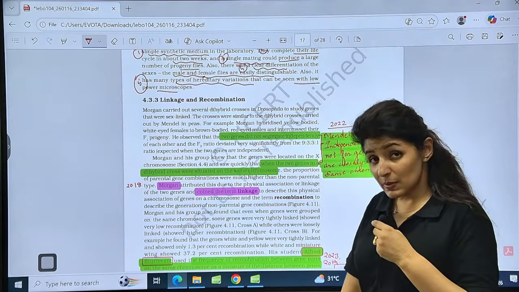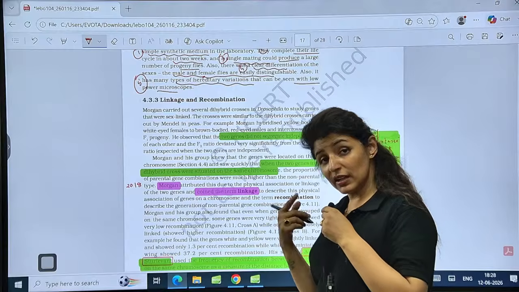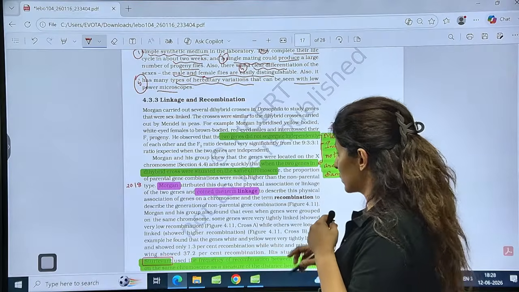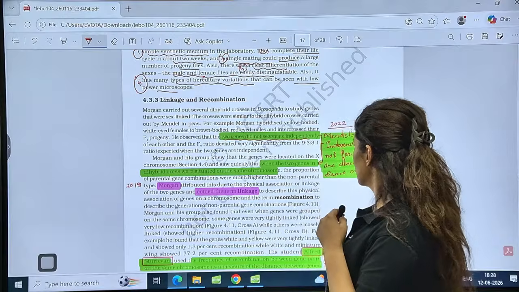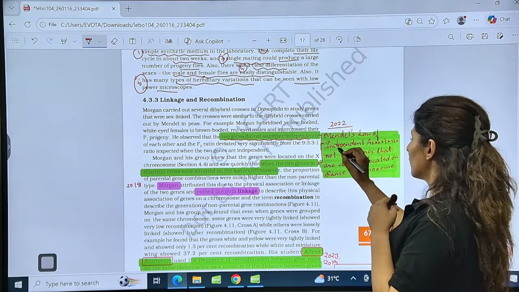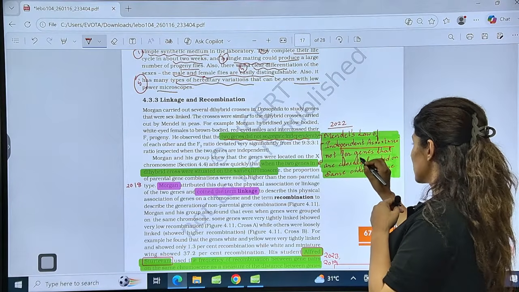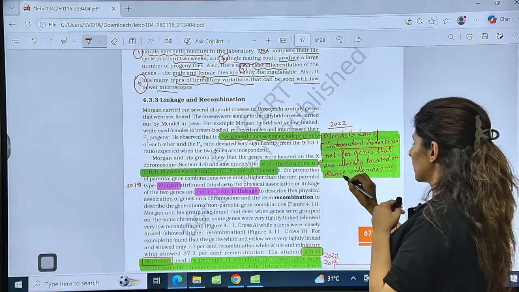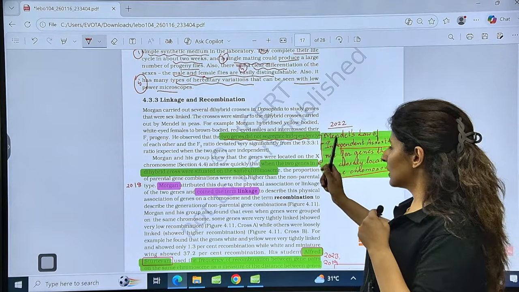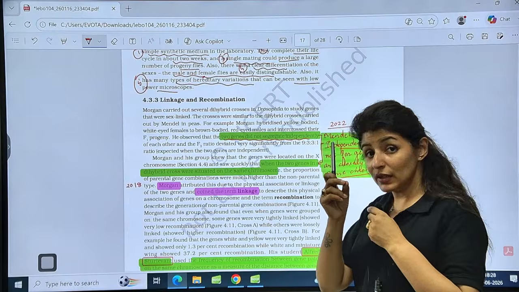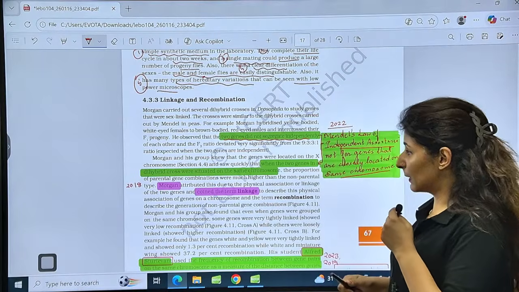Now, during his experiment, Morgan also discovered another concept, and that was linkage. He observed that two genes did not segregate independently. So Mendel's law of independent assortment does not hold for genes that are closely located on the same chromosome. So what did he say? That the genes which are very close by don't assort independently. Is that clear?